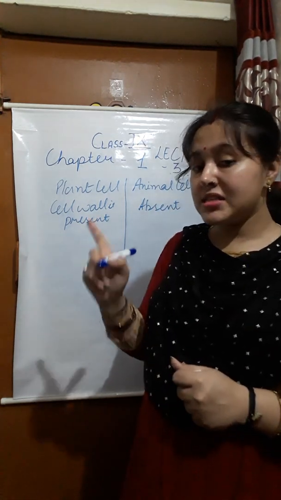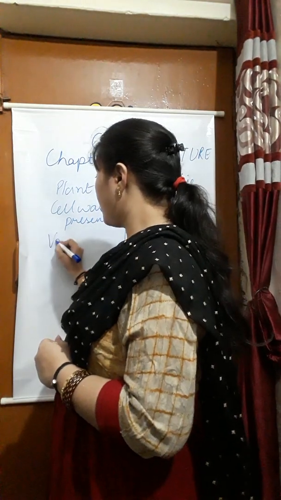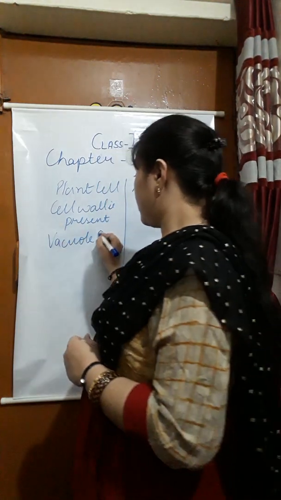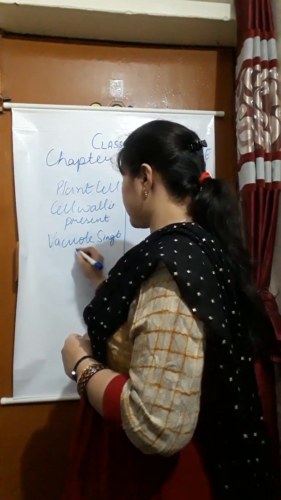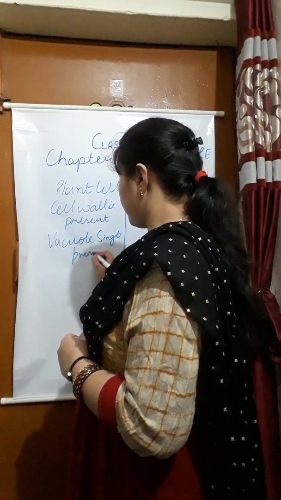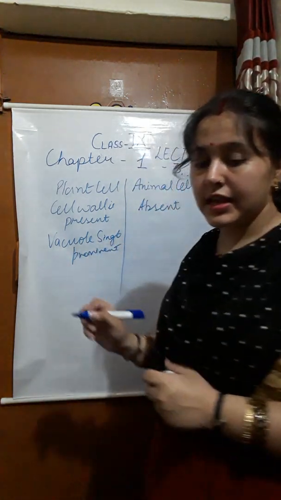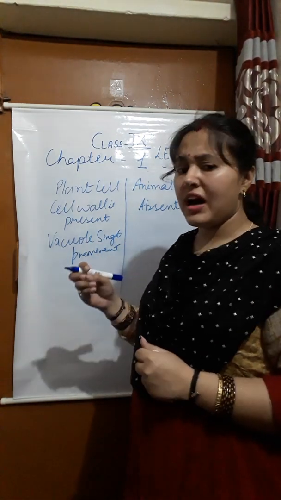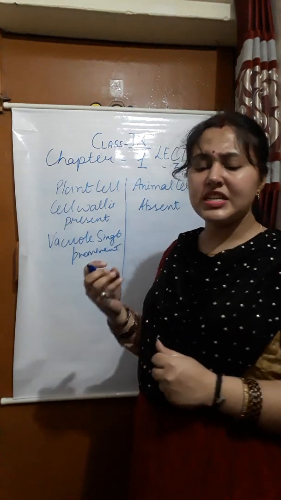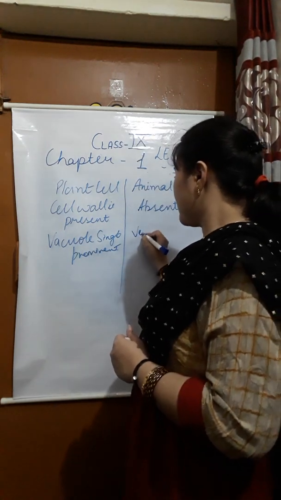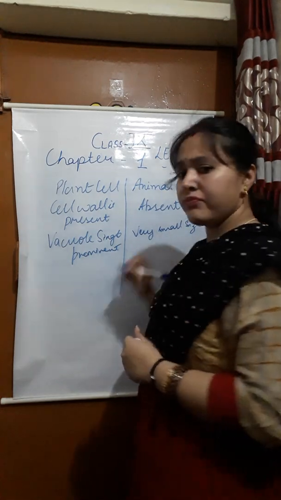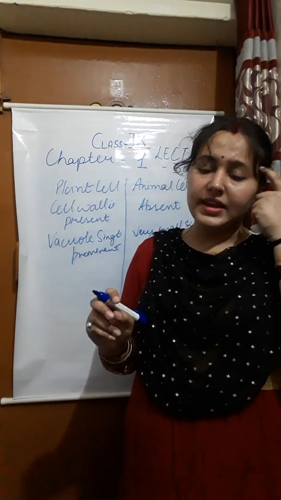In plant cell we have a single large vacuole. But in animal cell we don't have a vacuole, or if it is present, it is very small.